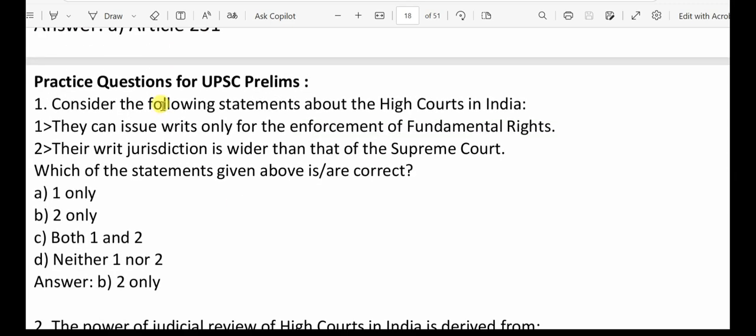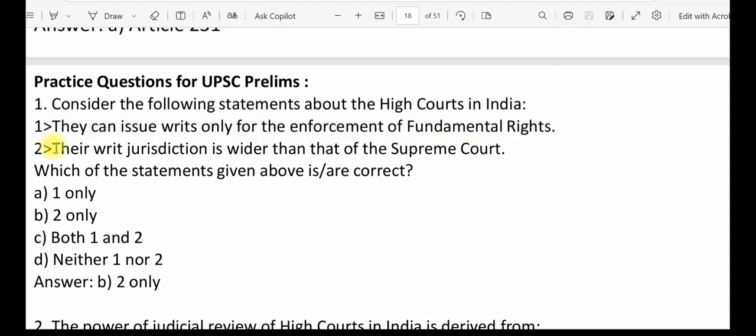Next, now let's go through some practice questions. This is specific to UPSC prelims. Question number 1. Consider the following statements about the high courts in India. Statement 1: They can issue writs only for enforcement of fundamental rights. Statement 2: Their writ jurisdiction is wider than that of the Supreme Court. So first you see, High Court issues writs both for fundamental rights as well as legal rights. That means statement 1 is not correct.